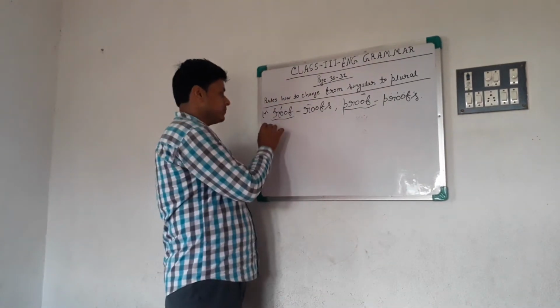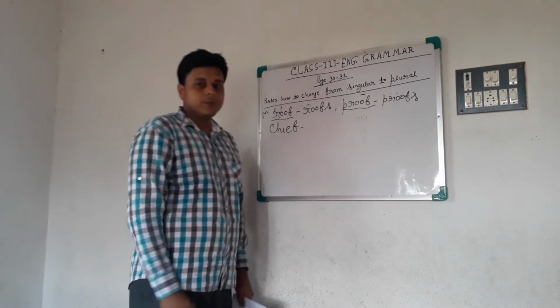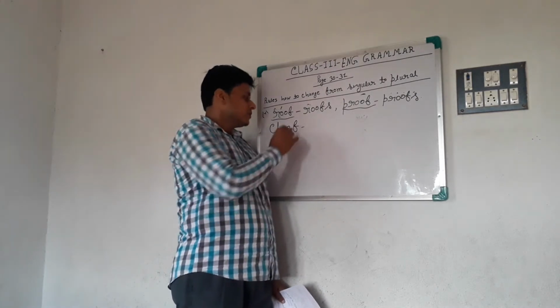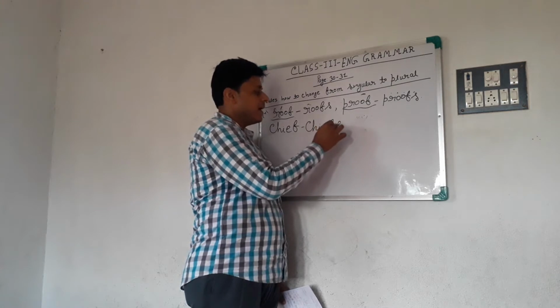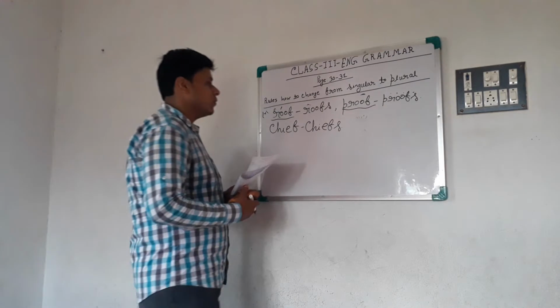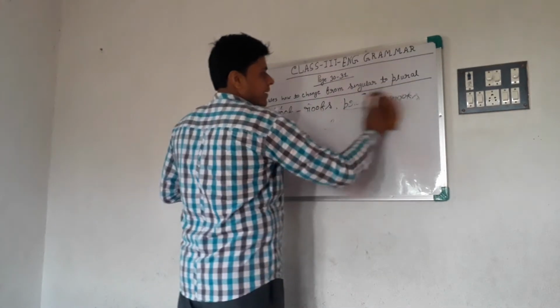Okay, like chief. We know chief. The head of anything is a chief, we know chief minister. So chief, do you know what is the plural form? Chiefs. Okay, is that clear? This is an exceptional rule. Next, second rule.